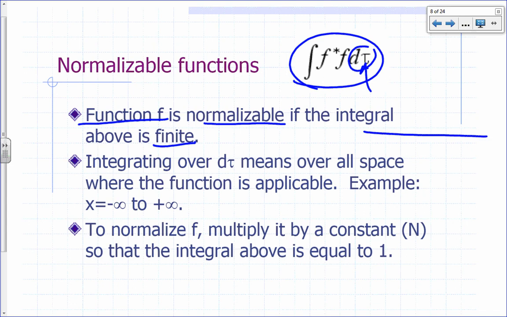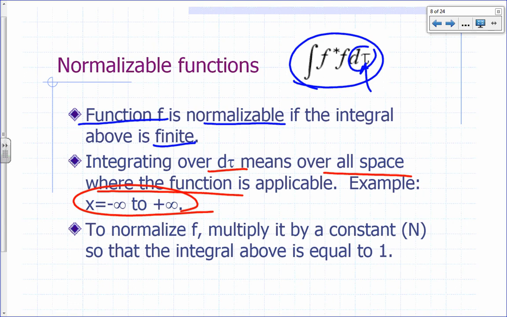So if your particle can only be in one dimension, it can be from x equals negative infinity to positive infinity. But if you're going to confine your particle to, let's say, negative 1 to positive 1, then the integral over d tau would be from negative 1 to positive 1. Okay? So integrating over d tau means over all possible space where the function is applicable. So it could be, for example, from negative infinity to infinity.